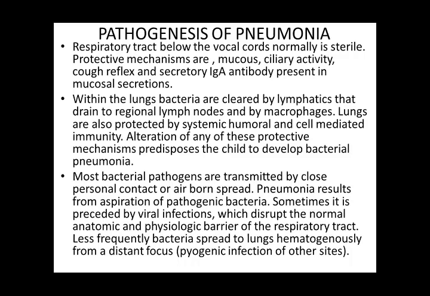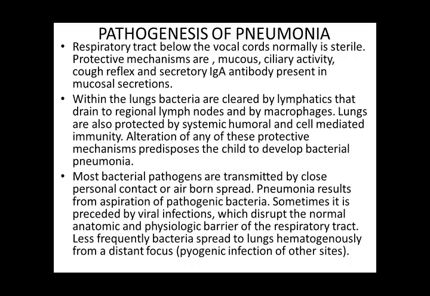Within the lungs, bacteria are cleared by lymphatics. Once the bacteria enter the lung, they are drained to the regional lymph nodes and cleared by the macrophages. The lungs are also protected by systemic humoral or cell-mediated immunity. Alteration in any of these protective mechanisms predisposes the child to the development of bacterial pneumonia.